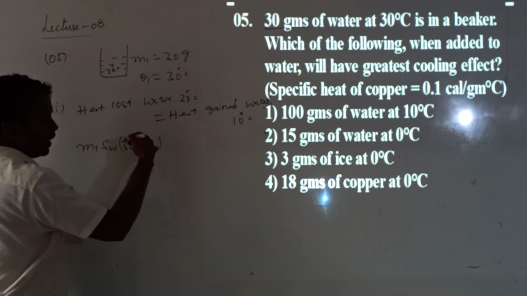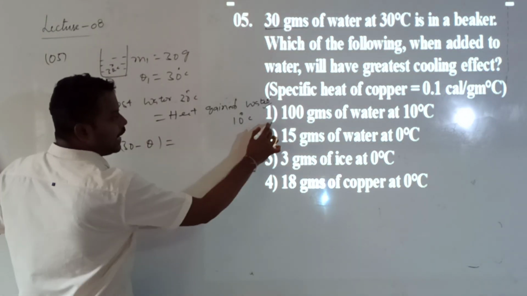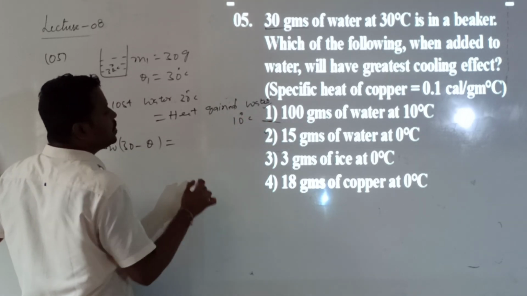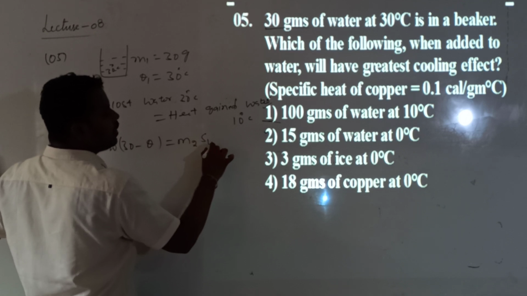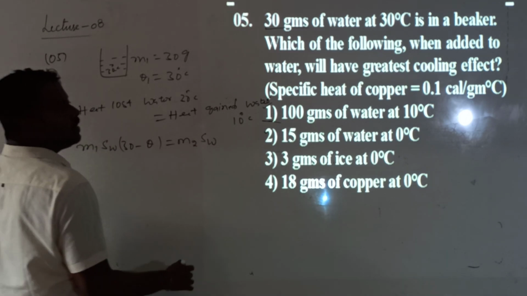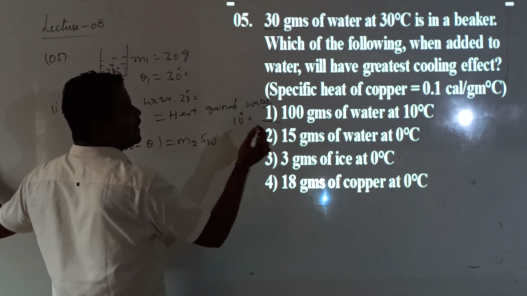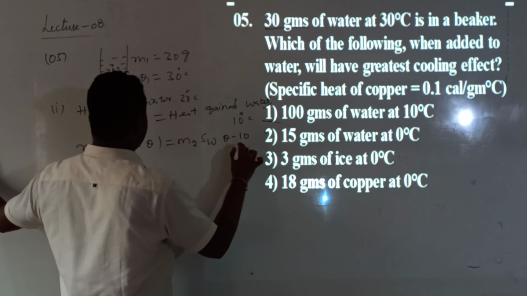I don't know what the final temperature of the mixture is. This will be equal to the heat gained by the water given in the option. Its mass I can call M2, specific heat value the same, and the temperature rise is given by theta minus its initial temperature value 10. So theta minus 10.